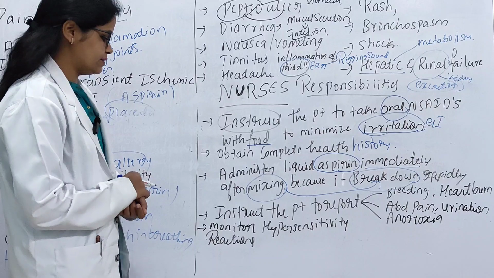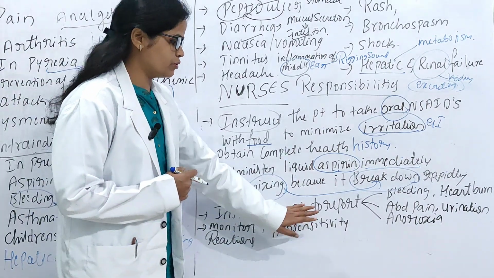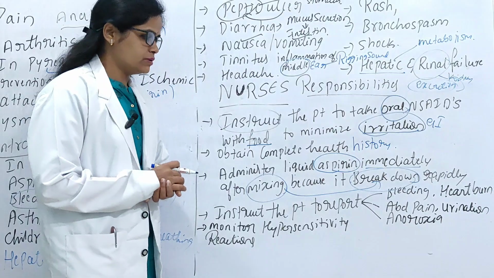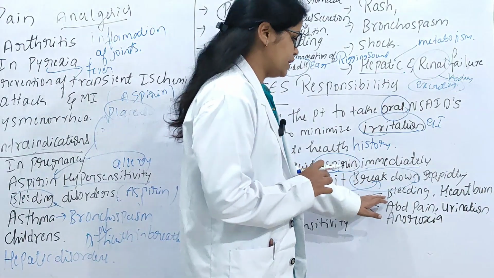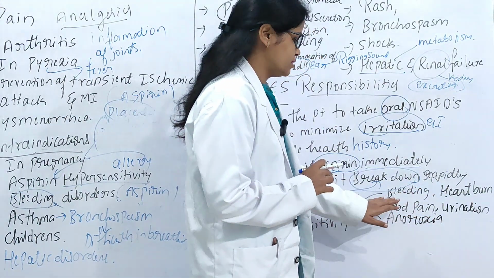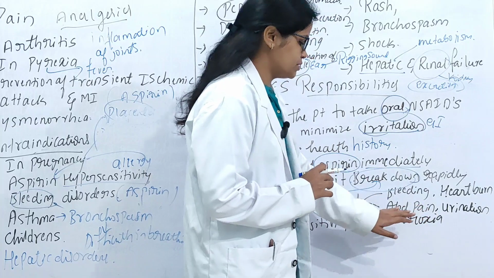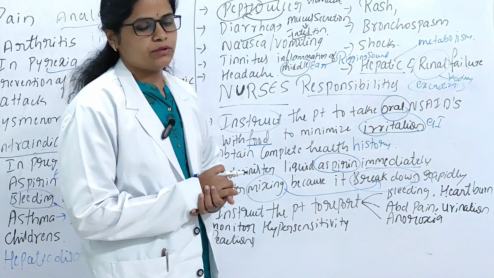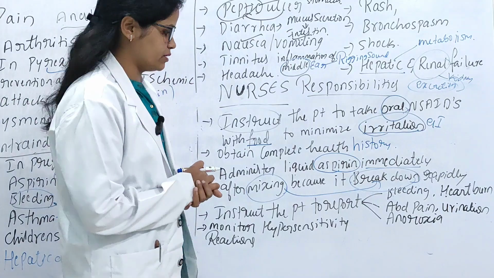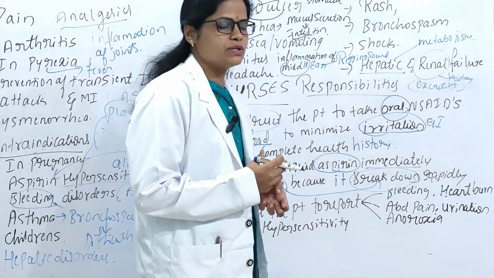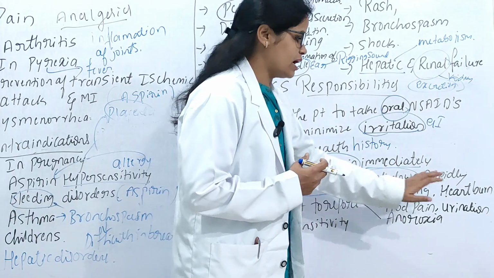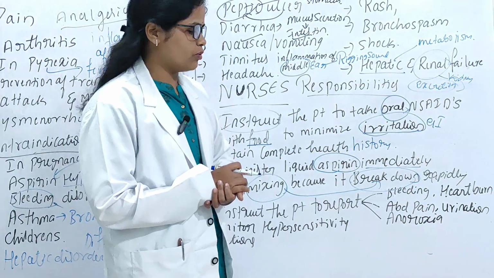And next we'll see, instruct the patient to report bleeding, heartburn, abdominal pain, urination problems, and anorexia. Anorexia is nothing but less intake of food or loss of appetite. Why? Because after administration of any drugs, the patient may have bleeding, heartburn, that is nausea, vomiting.